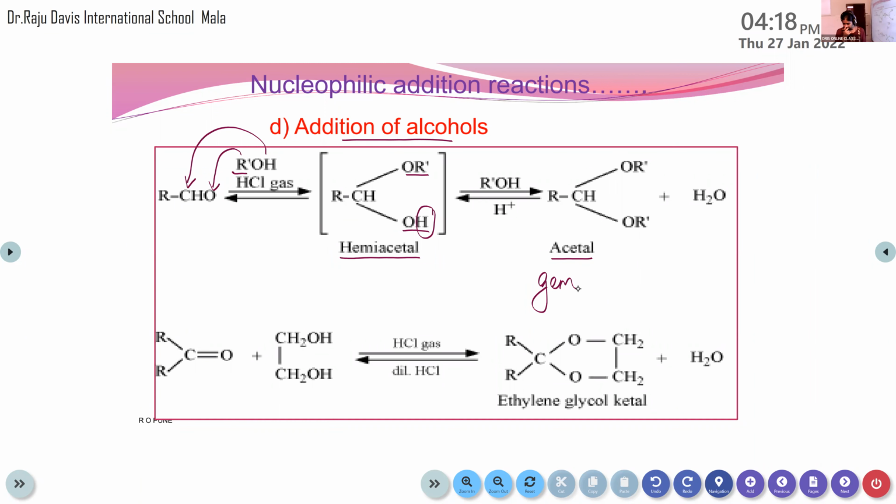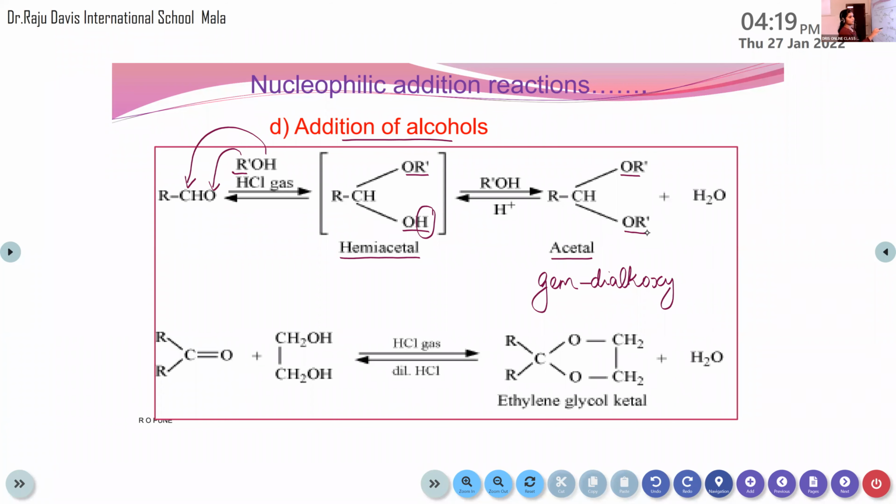What do you mean by gem? Short form of which one? We had learned the same thing in the previous chapters. Gem, geminal. What's the difference between vicinal and geminal? Vicinal means if the functional group is attached to the adjacent carbon atom, that is considered vicinal. And if the functional group is attached to the same carbon atom, that is considered geminal. So here you can see this OR dash is attached to the same carbon itself. That's why it is geminal.